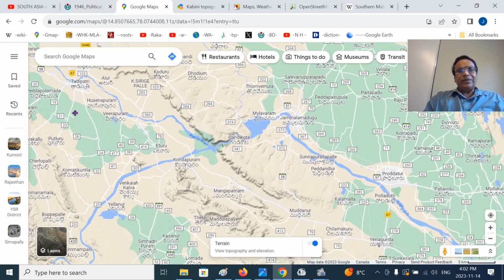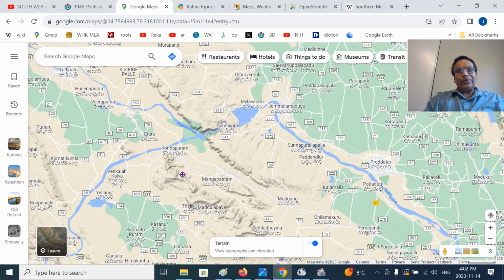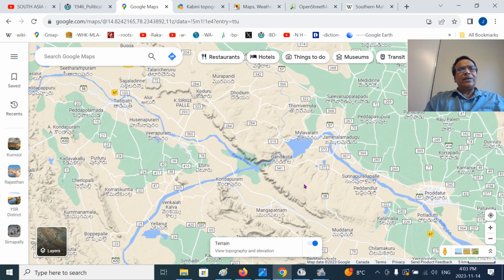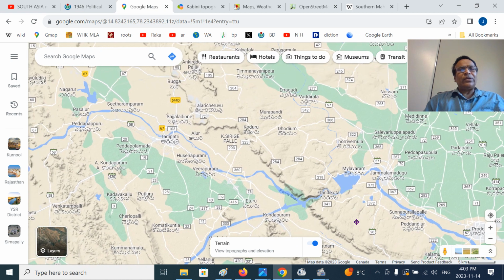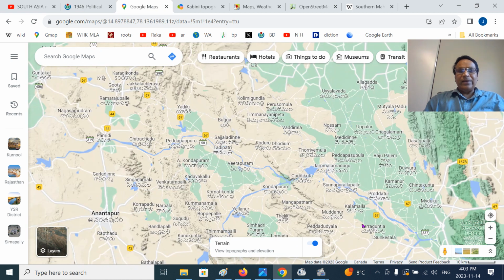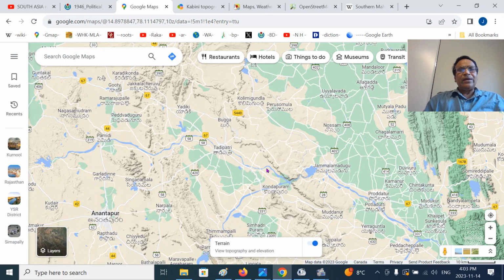And this is the part we are talking about. Kalamalla here, Kalamalla branch, and Kalamalla 2. You see the Kalamalla here, KOLIMIGUNDLA here. This is the branch. This is the Chitravati river. This is the Penna river. These are the two dams.